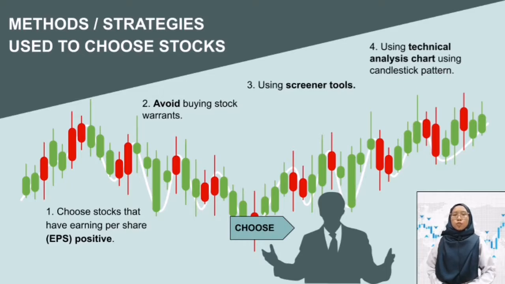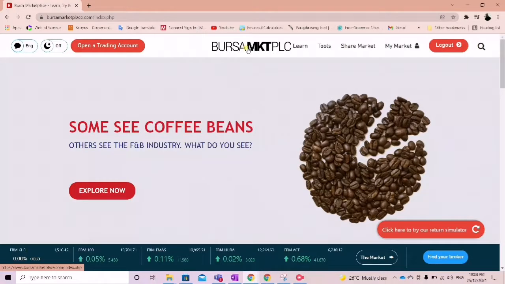Third, we use screener tools such as analyst recommendation, average score, and potential gain or loss before buying a particular stock. So we look at all these criteria and research before we decide to buy the stock or not. Fourth, we use a technical analysis chart with a candlestick pattern to determine possible price movement based on past patterns. Candlesticks are useful when trading as they show 4 price points, open, close, high and low, throughout the period of time. So now, I will explain the method we use to choose which stocks to buy.